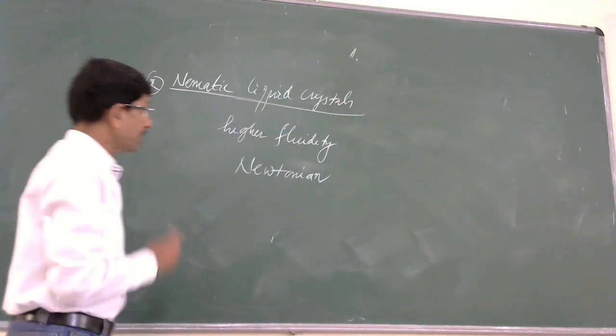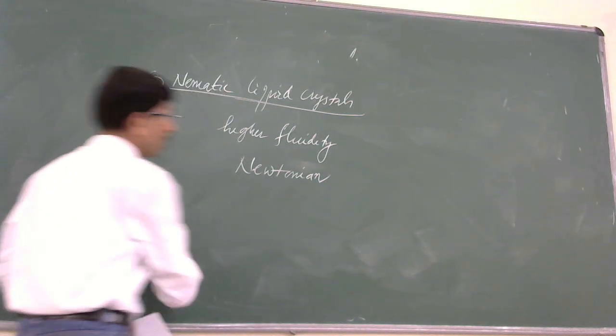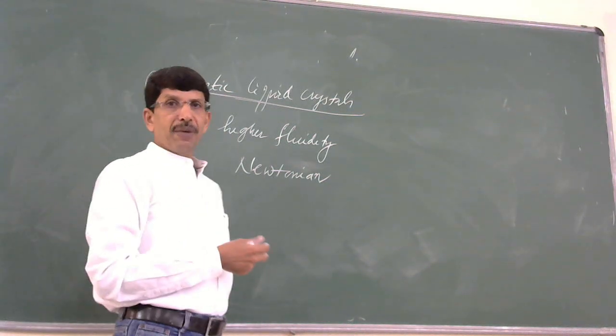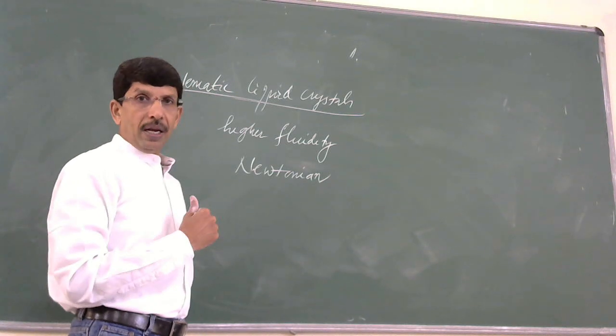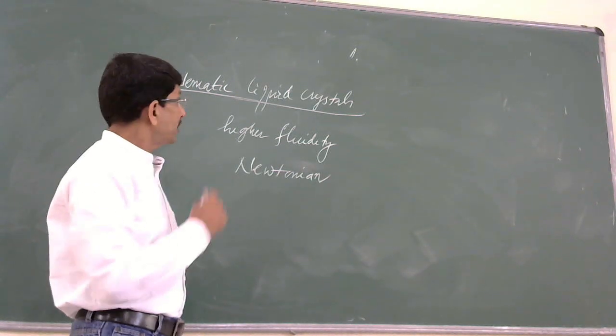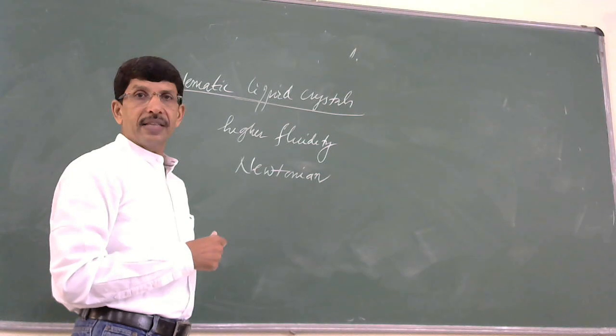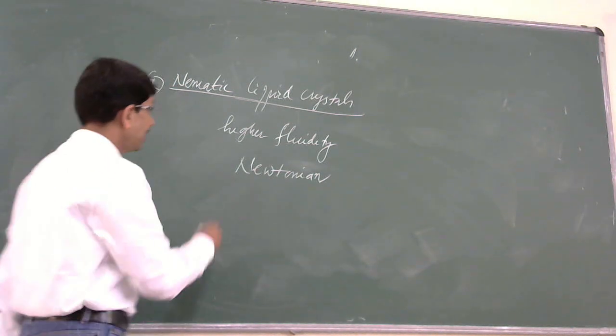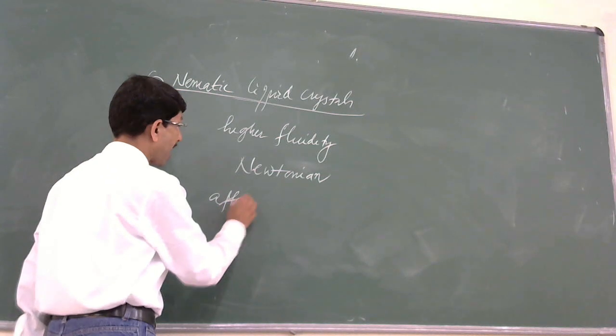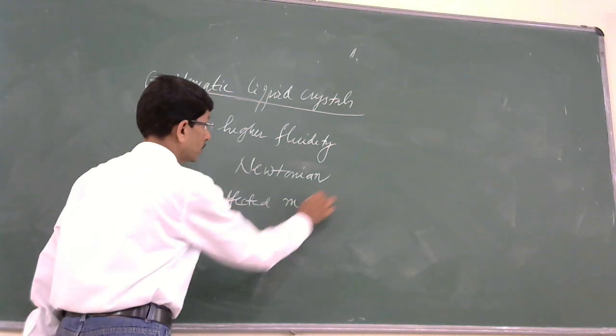So, nematic liquid crystals possess nearly normal flow and the concept of viscosity is applicable, and the viscosity of nematic liquid crystals is less than that of smectic liquid crystals. These are affected by magnetic fields.